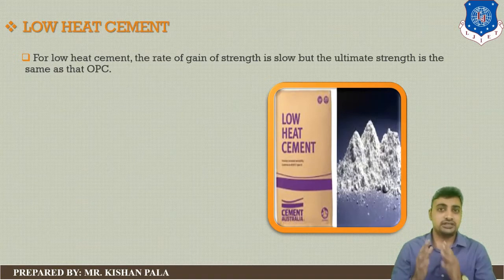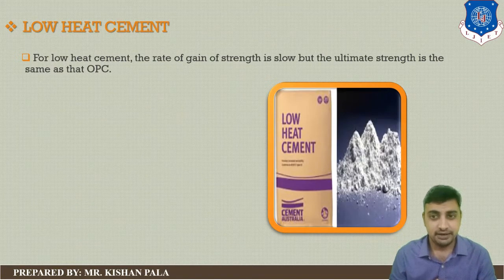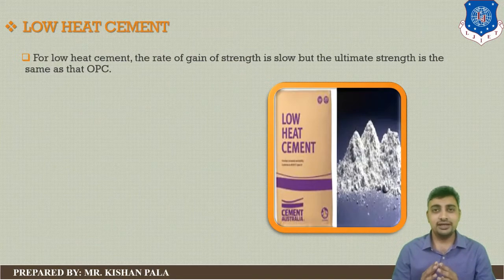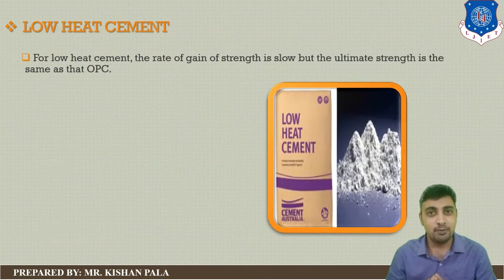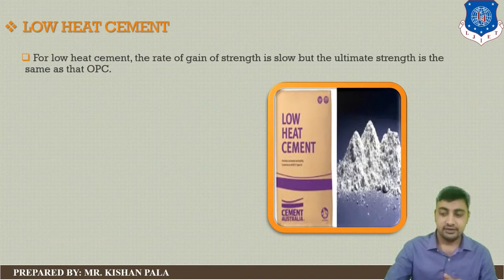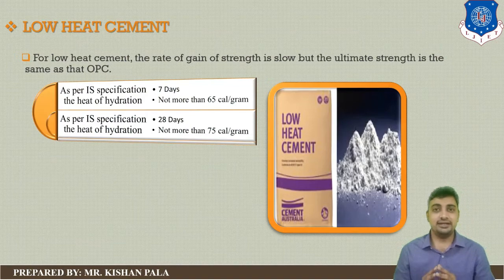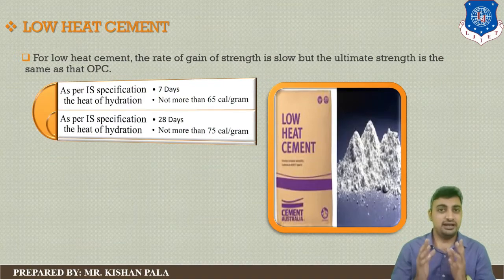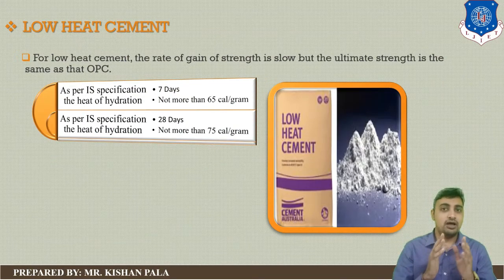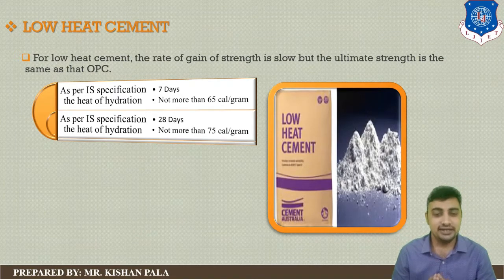About the strength of low heat cement, the rate of gain of strength is slow, but the ultimate strength is the same as ordinary Portland cement. And there is a criterion given in the Indian Standard for the heat of hydration at 7 days and 28 days.